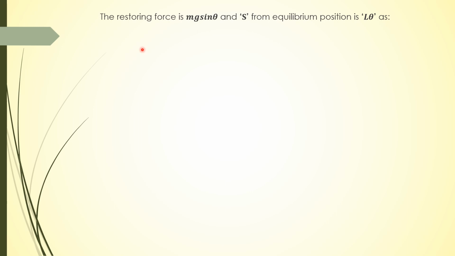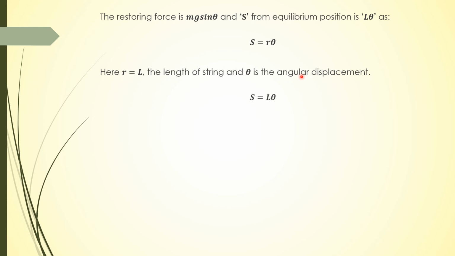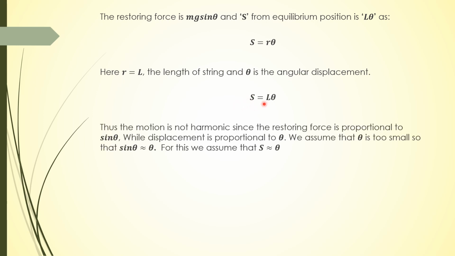So the restoring force is equal to mg sin theta, and the displacement s from the equilibrium position is equal to L theta. As we know that s is equal to r theta, in this case r is equal to L, the length of the string, and theta is the angular displacement. So s is equal to L theta. Now the motion of a pendulum is not simple harmonic, since the restoring force is proportional to sin theta, while displacement is proportional to theta. You can see that.